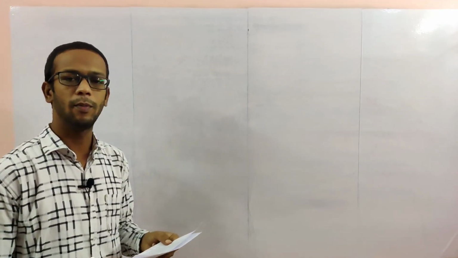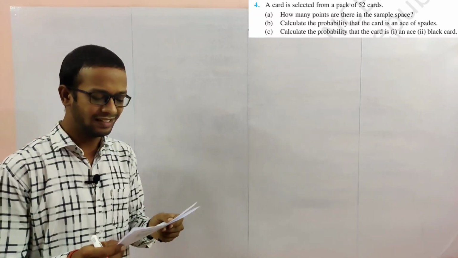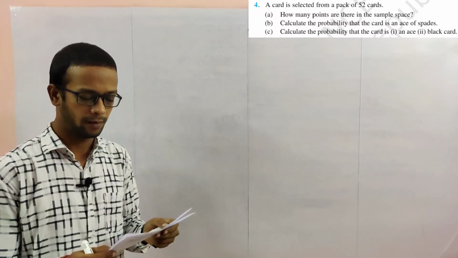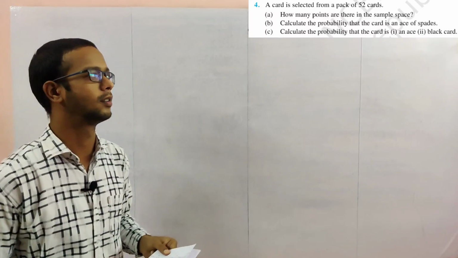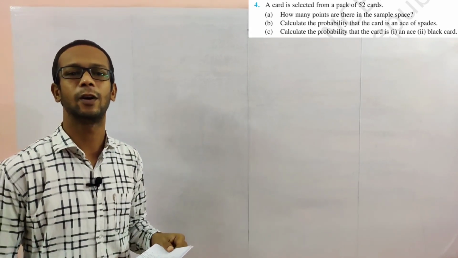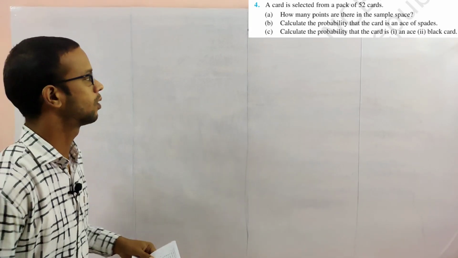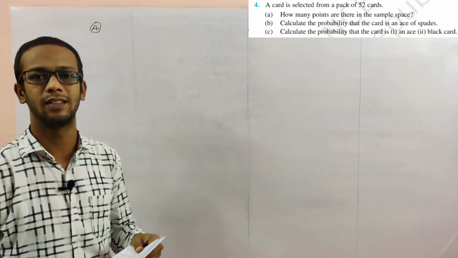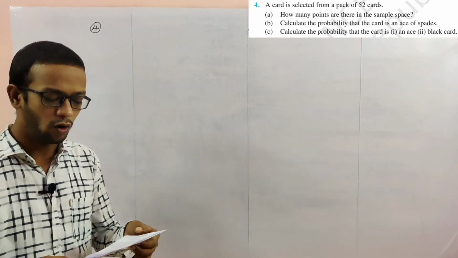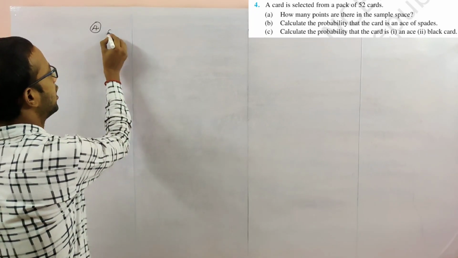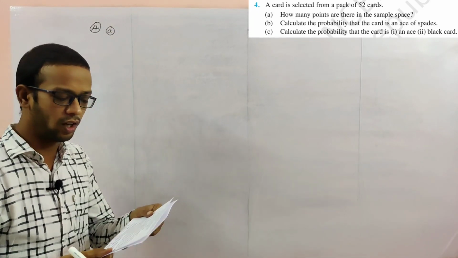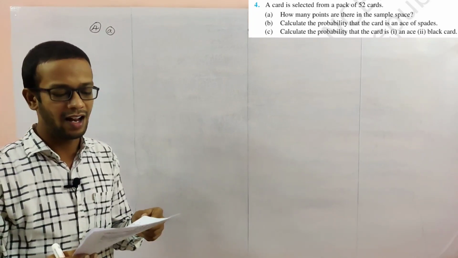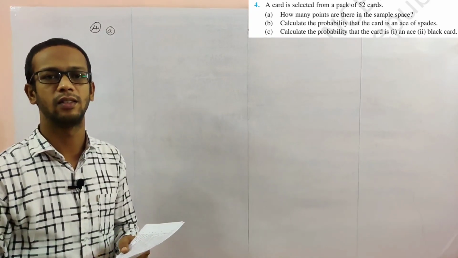Next, problem number 4. A card is selected from a pack of 52 cards. You have to select one card. Question A: how many points are there in the sample space?